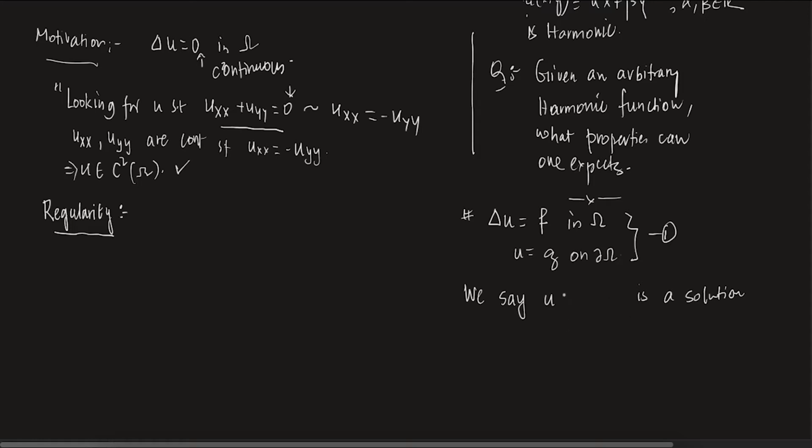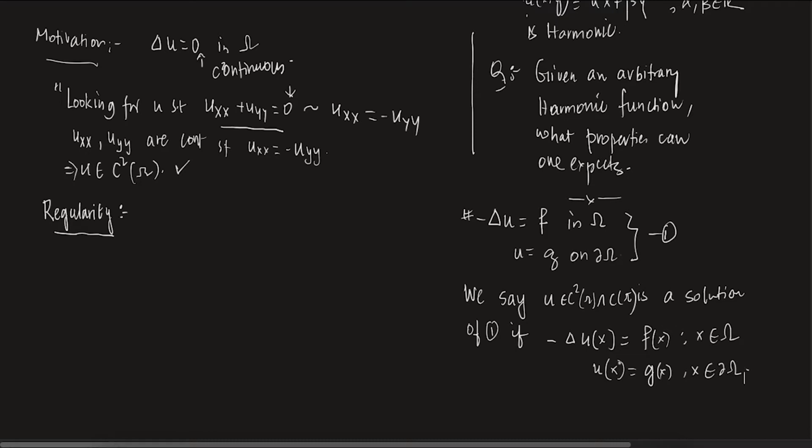So we say u in C2 omega intersection C omega bar is a solution of one if, so let's take minus Laplacian. There is nothing special about minus, you understand. f can be positive or negative, you can just adjust it here. If minus Laplacian of u equals f of x for all x in omega, clear? And u of x equals g of x for x on the boundary, clear?